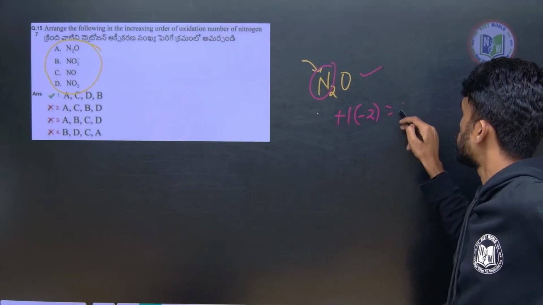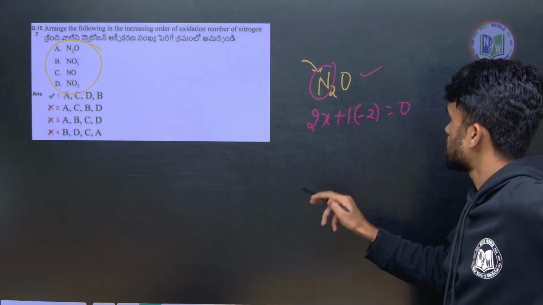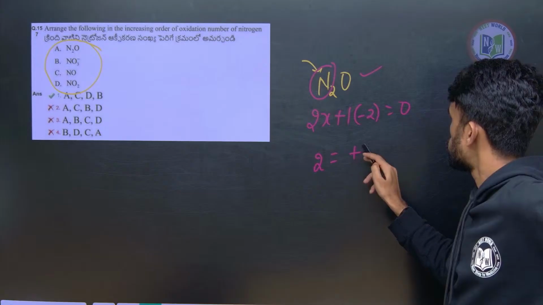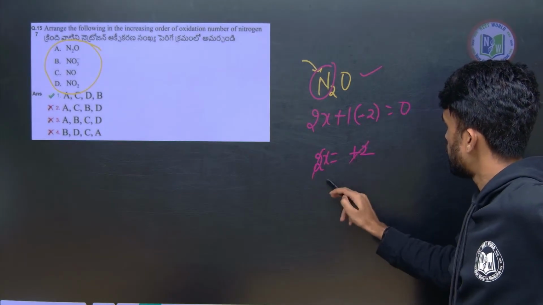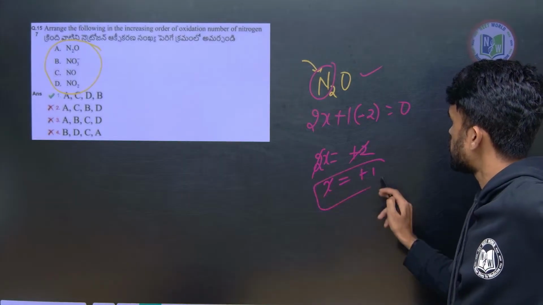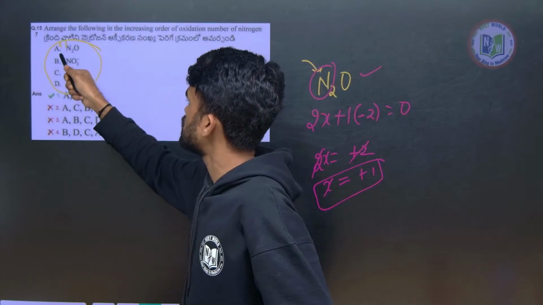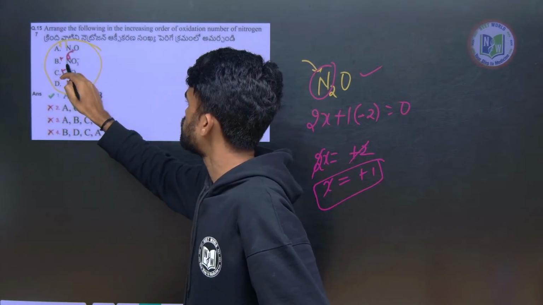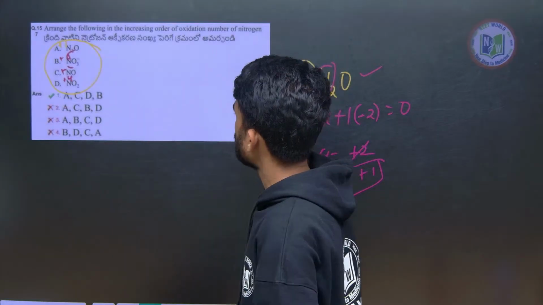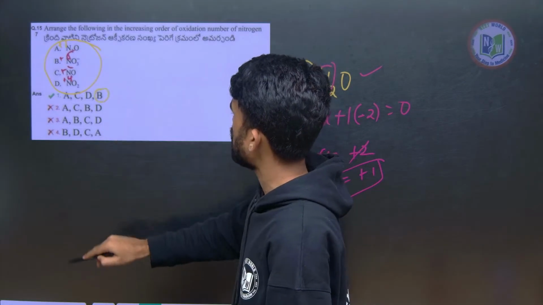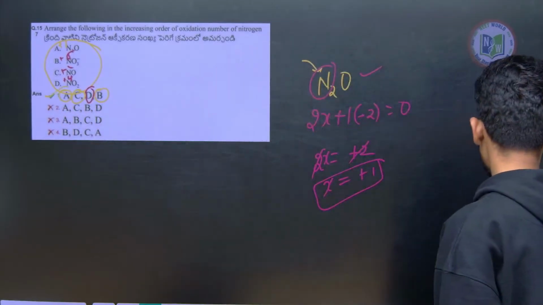The overall molecule is 0. How many nitrogens are there? Two, take it as X. Then 2X plus (-2) equals 0, so X will be +1. For each nitrogen atom it is +1. Similarly, for this it is +5, for this it is +2, and this one is +4. So which is maximum? B has the maximum, then D, then C, and the least is A, right? Next.